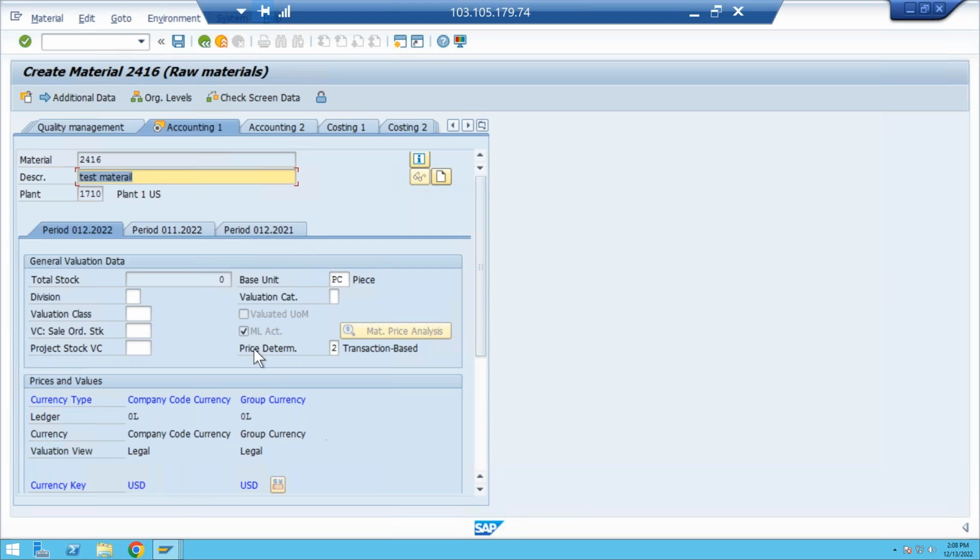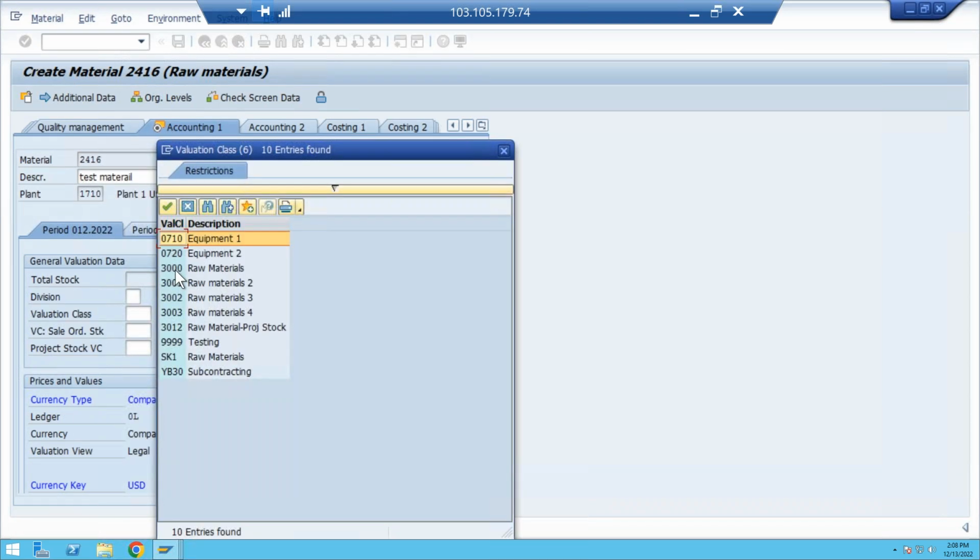Actually, what is the importance of this? Material ledger should be active in the S4 system. Suppose my company is in 3 different locations: US dollars, INR, Sri Lankan rupees. All you can see. Okay, but here both are maintained in the same currency. So here what I need to enter is the valuation class. So I must enter the valuation class. What is my valuation class? 3000 valuation class.